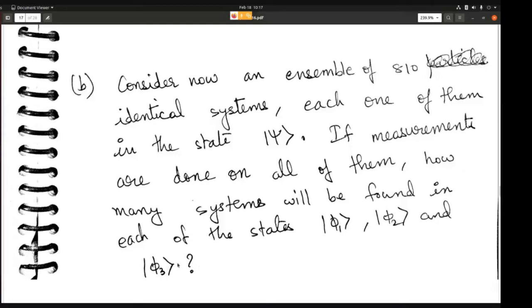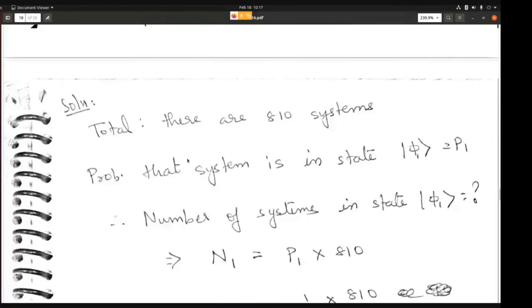For this, we need the probability. If we know the probability of the system being in state phi 1, then we can just multiply the probability by the number of systems, and we will get the number of systems in state phi 1. So that's how we'll do it. There are a total of 810 systems. The probability that the system is in state phi 1 is P1. So the number of systems that are in state phi 1 is nothing but P1 into 810, so P1 times the total.